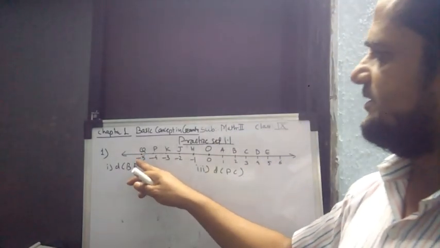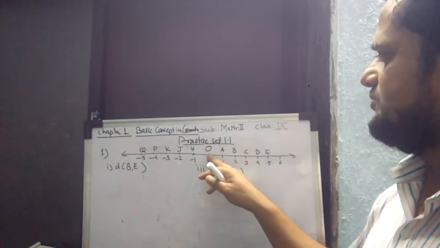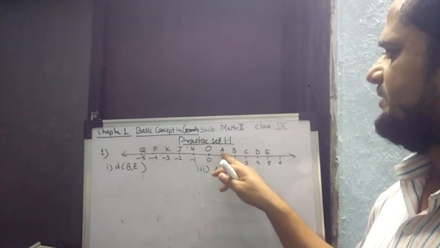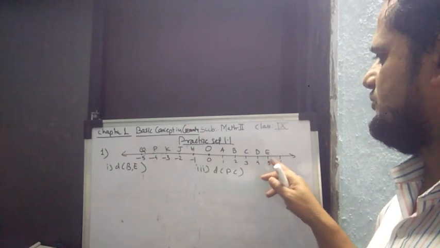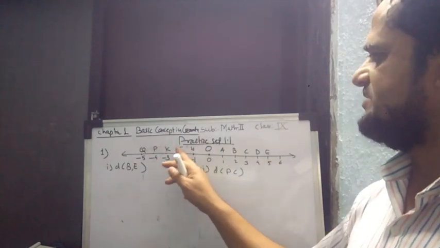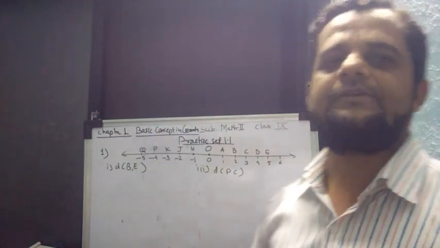In this board a number line is given, with origin O, and A, B, C, D, E for 1, 2, 3, 4, 5, and on the other side H, J, K, P, Q for -1, -2, -3, -4, -5, we know.